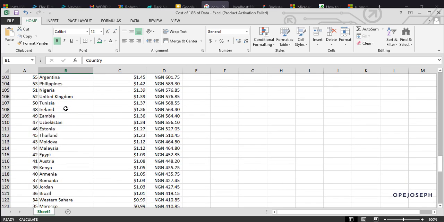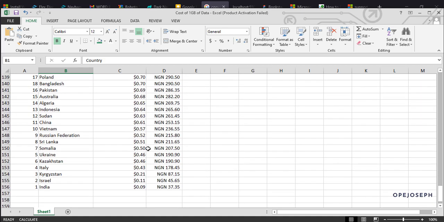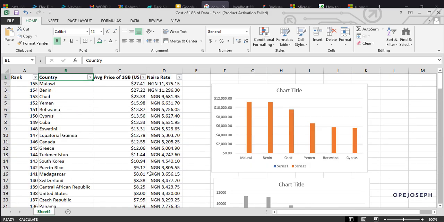Is real data. Oh my! I'm just going down. I can see India paying 37 naira for one gig, so we can trace a lot of the economy from here. Now Israel is paying 45 naira for 1 gig. Can you imagine? So 10 gig will be like 4,500. Okay, nice. So that is just that.